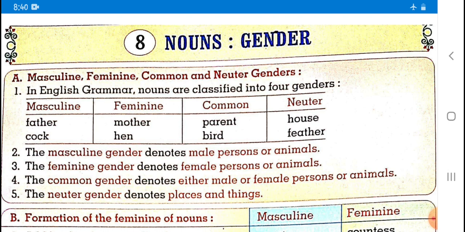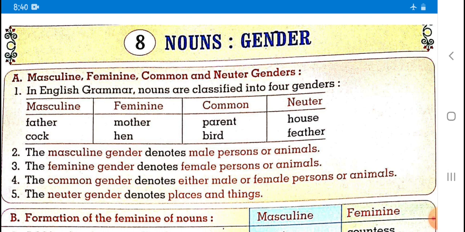If you like to invite only father, then it can be considered as parent. If you would like to invite only mother, it is also considered as parent. So parent is classified with two forms, mother or father, and both are common. Bird, either male bird is there, either female bird is there.